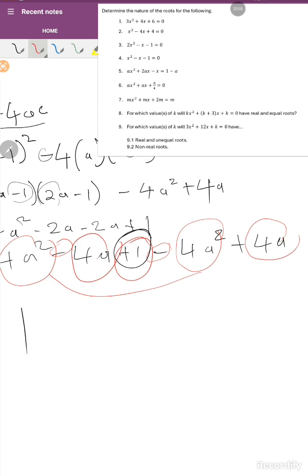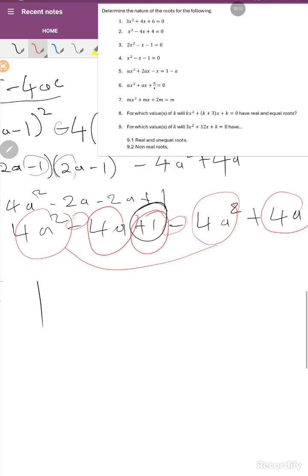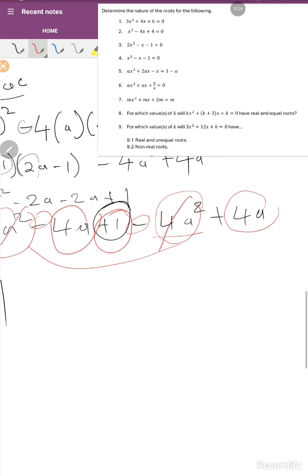Because we have common values, which is 4a squared, and we do have another 4a there, which is minus that, meaning that this is going to be deleted. Therefore, we have negative 4a and positive 4a, which is going to delete the other one. Therefore, we are going to be remaining with only positive 1.